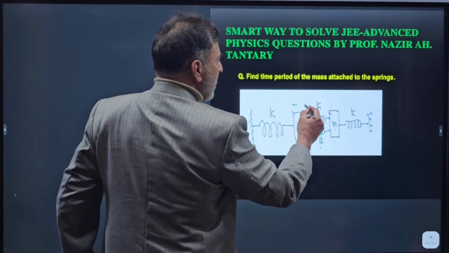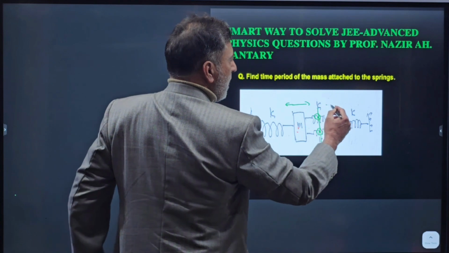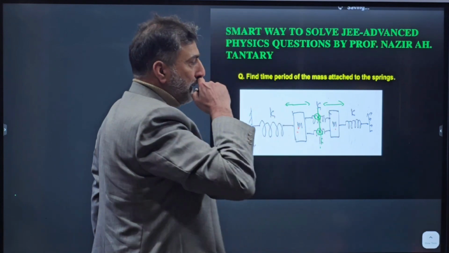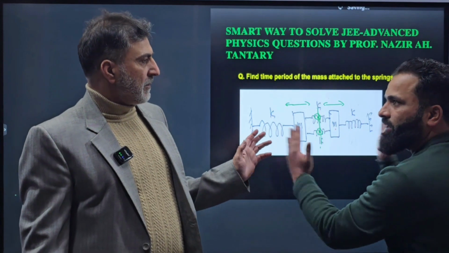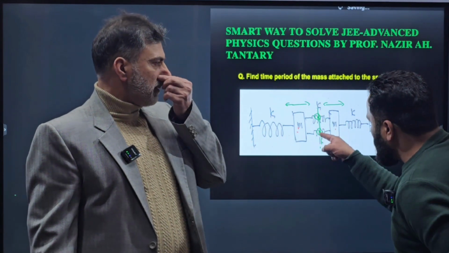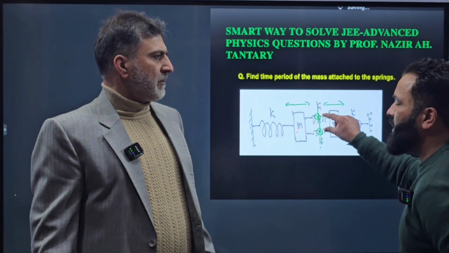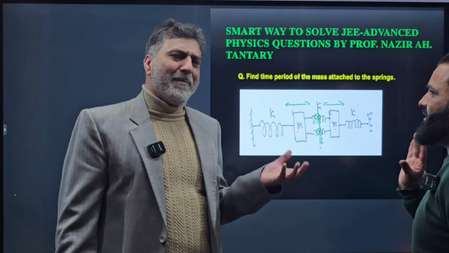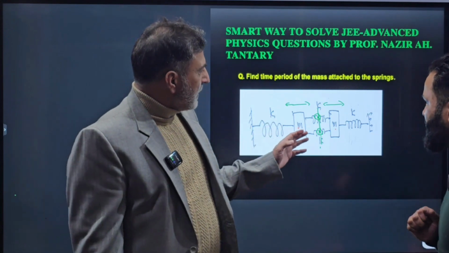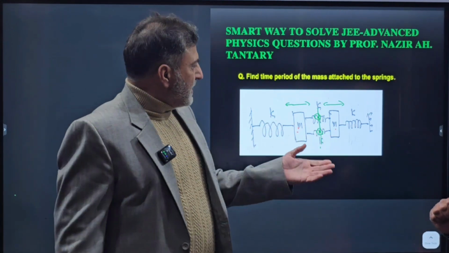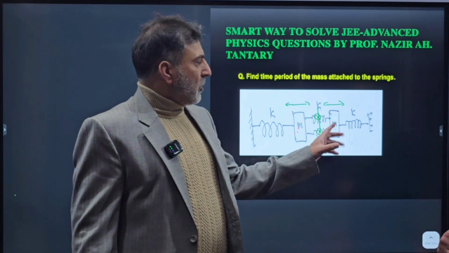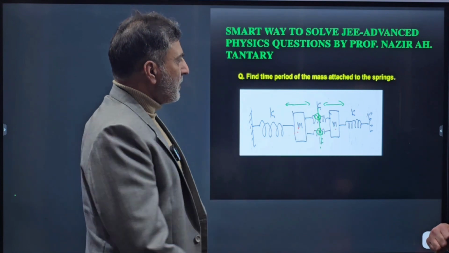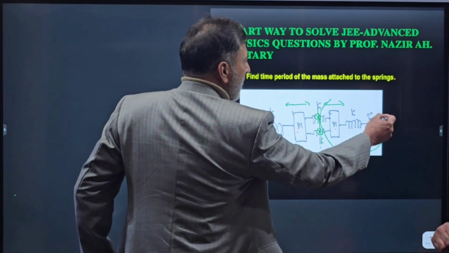So this will oscillate with some time period, this will also oscillate with the same time period. So basically the concept is, sir, कि जब ये ऑसिलेट करेगा तो बीच में ये जो 2 पॉइंट्स हैं, they will remain stationary. Now it is very easy either to find the time period of this mass or this mass. So the problem has been reduced to half. So we can delete this part now.